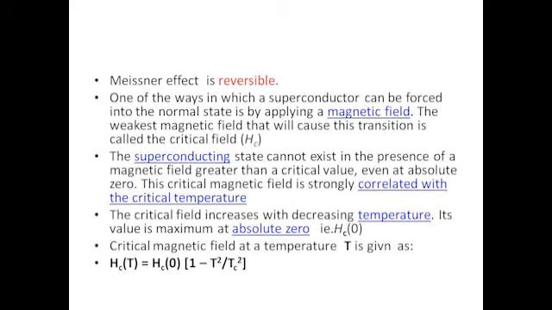That is, even when the temperature is less than transition temperature, the specimen changes to normal state. This particular magnetic field is called critical magnetic field HC. Its value depends on temperature and has maximum value at 0 Kelvin. And there is an equation connecting the critical magnetic field at any temperature and that at 0 Kelvin.